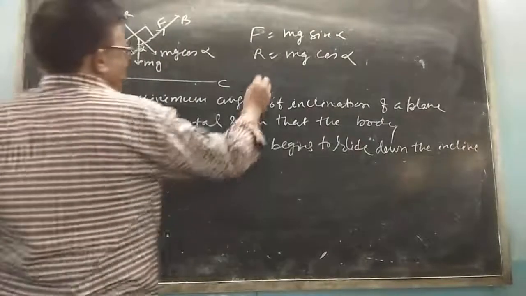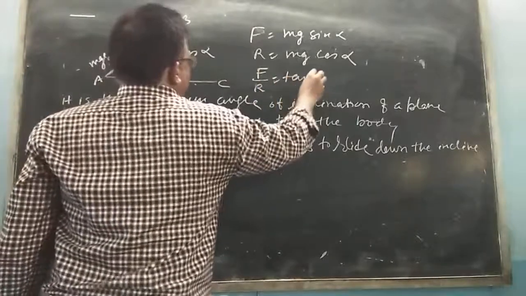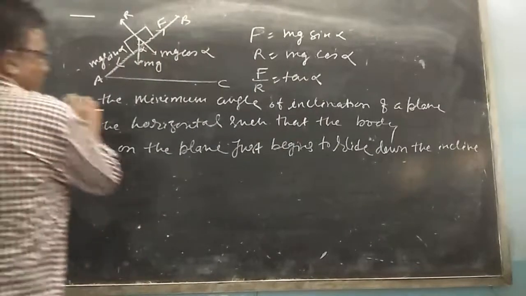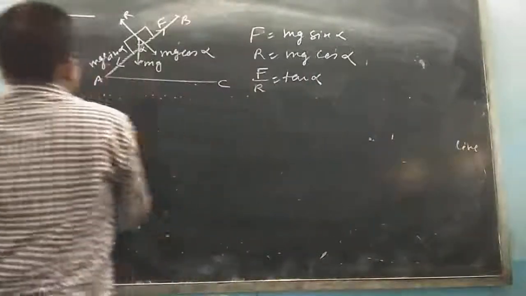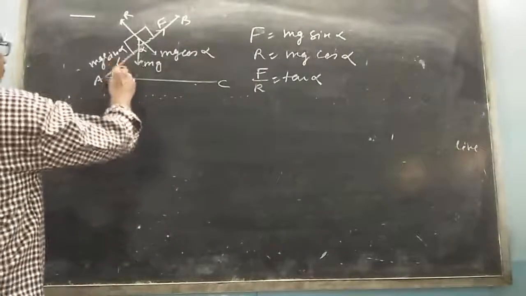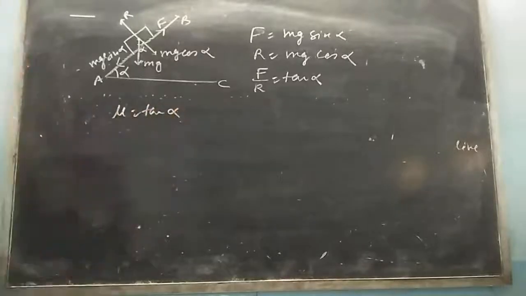F upon R, if you want to find out F upon R, that is tangent of alpha. So mu is equal to tangent of alpha.